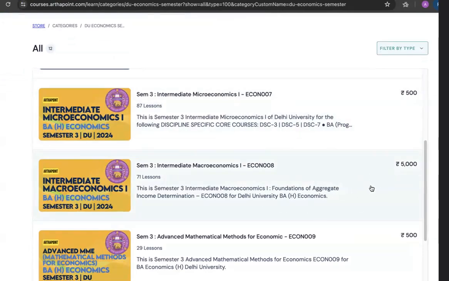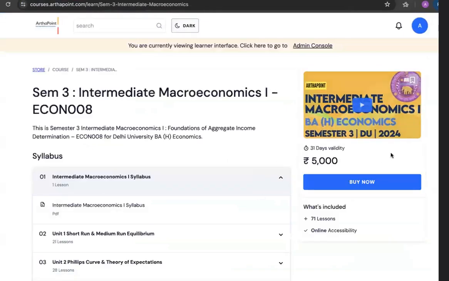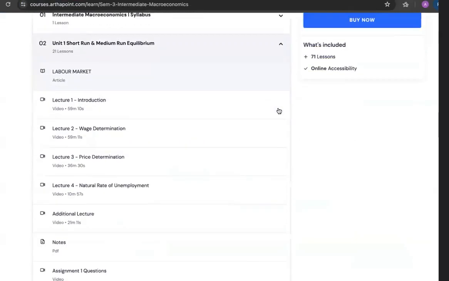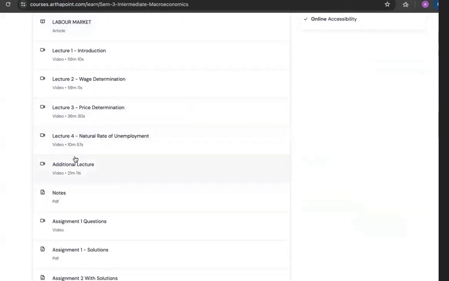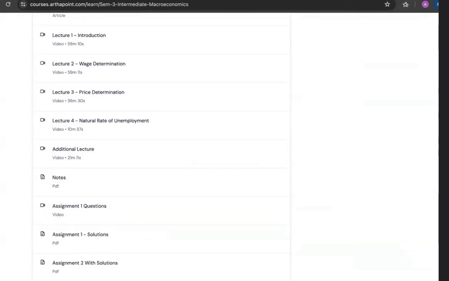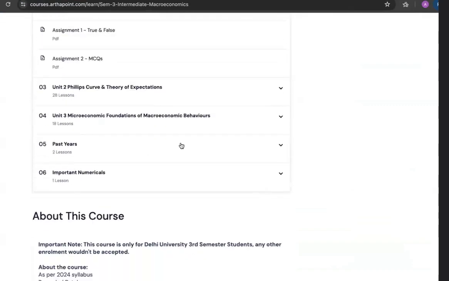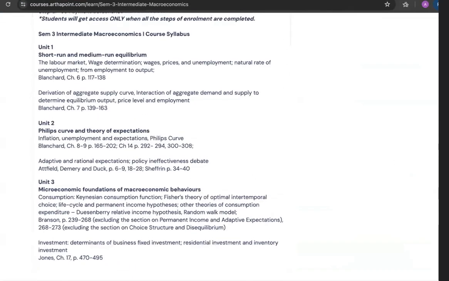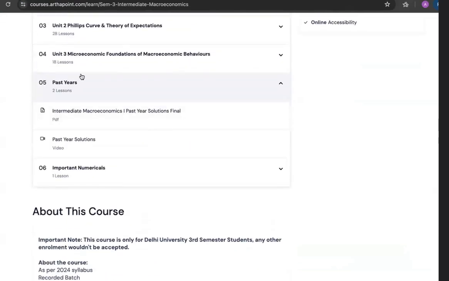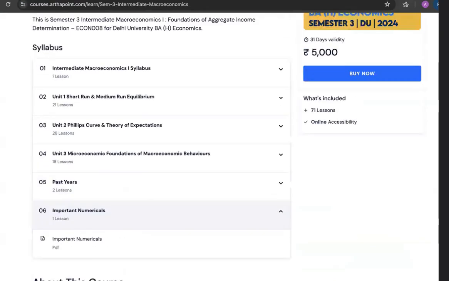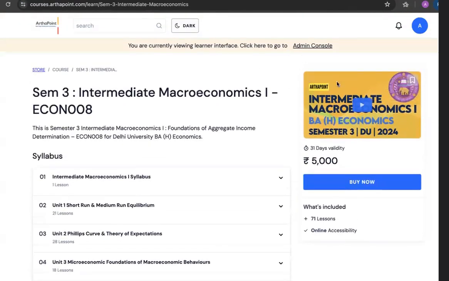So you can clearly see that in the paid course, if you click, you will also get access to various assignments and you will get access to various other concepts also. So you see here, you also have additional lectures, you have notes, you have assignments, everything is part of the paid course. For all the subjects, you can see past year papers being solved and important numericals being discussed in the paid course. So this is a paid course, which is for macroeconomics.